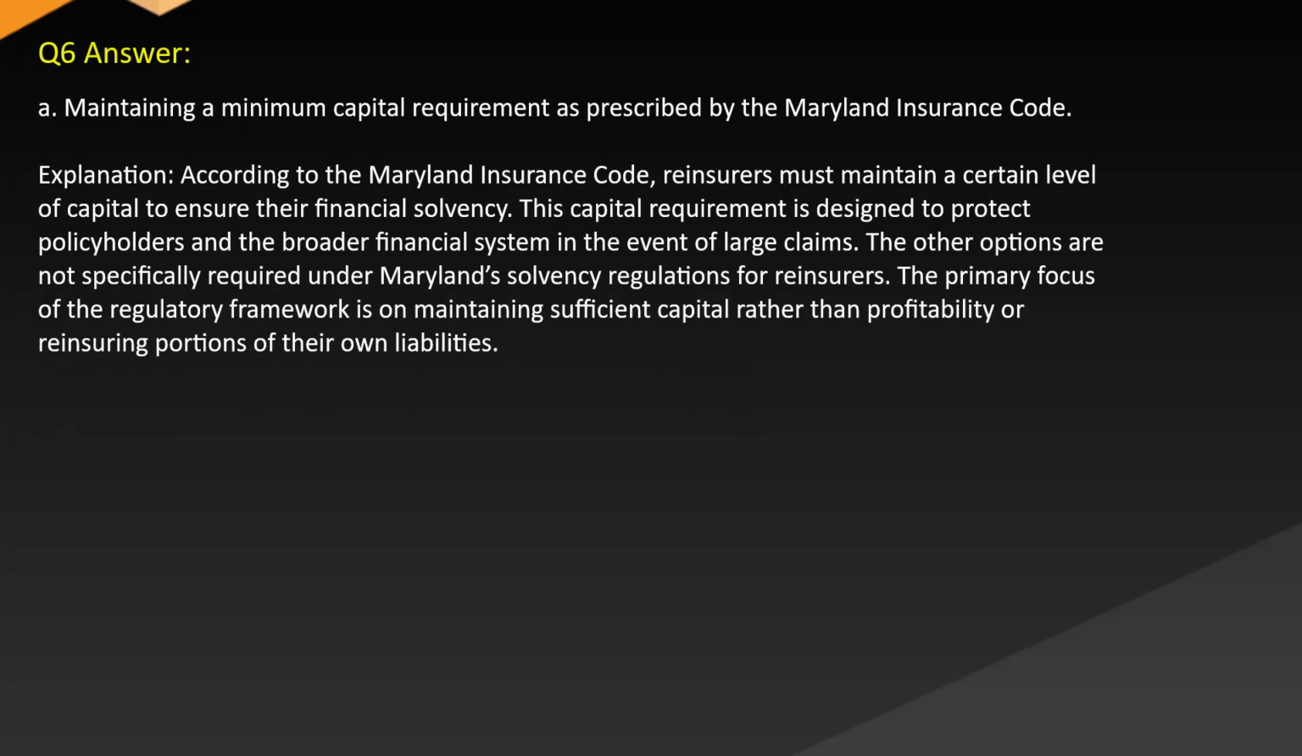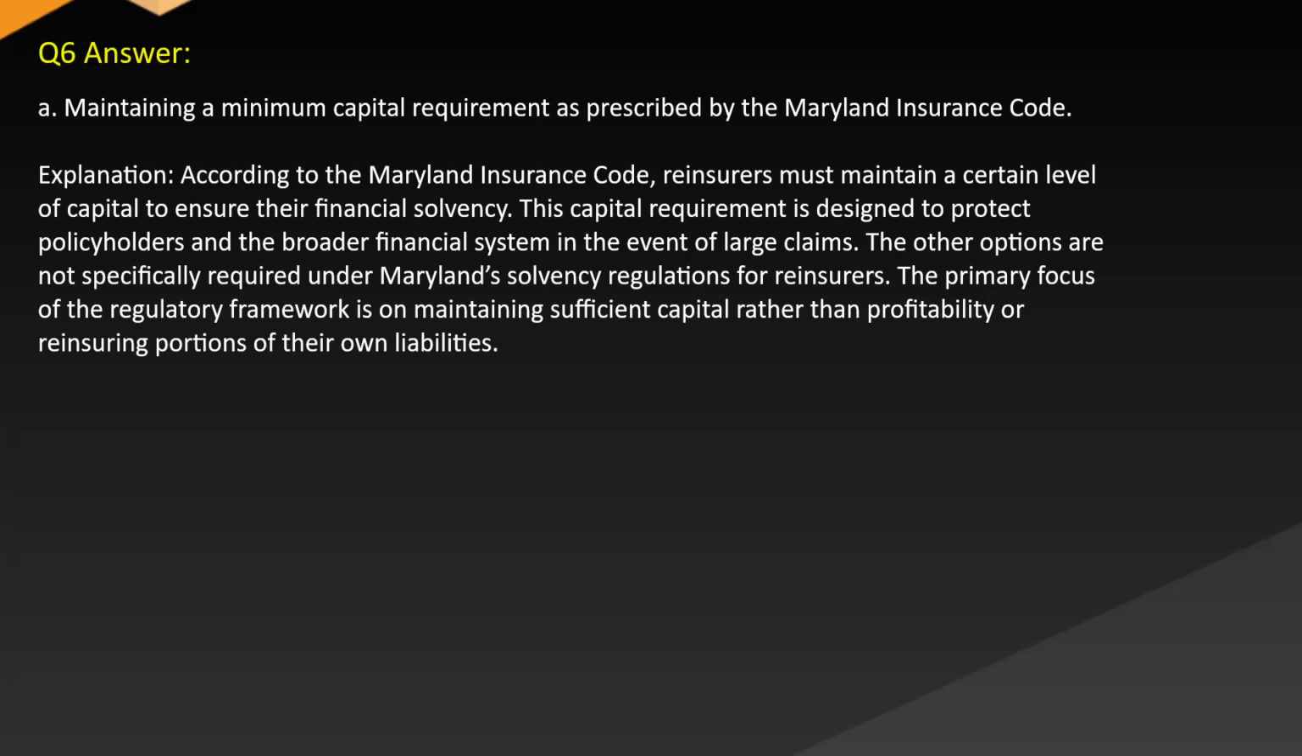Answer A. Maintaining a minimum capital requirement as prescribed by the Maryland Insurance Code. Explanation. According to the Maryland Insurance Code, reinsurers must maintain a certain level of capital to ensure their financial solvency. This capital requirement is designed to protect policyholders and the broader financial system in the event of large claims. The other options are not specifically required under Maryland's solvency regulations.